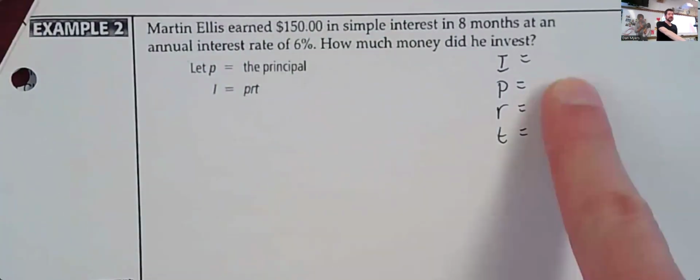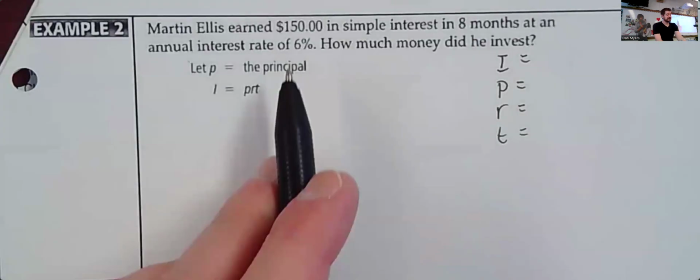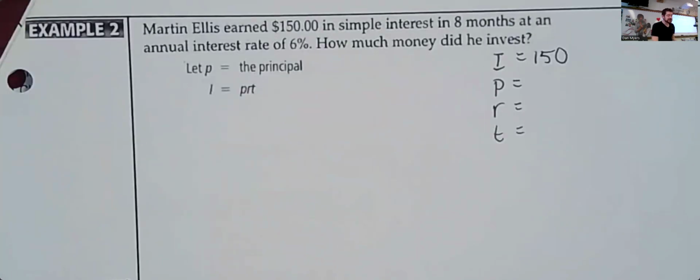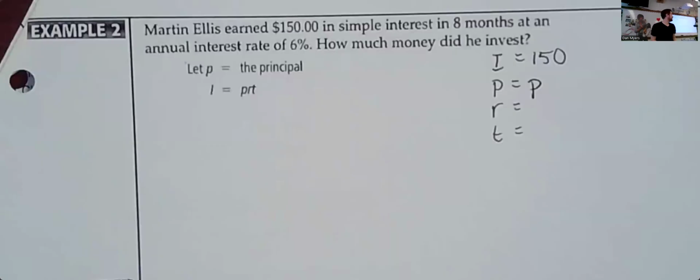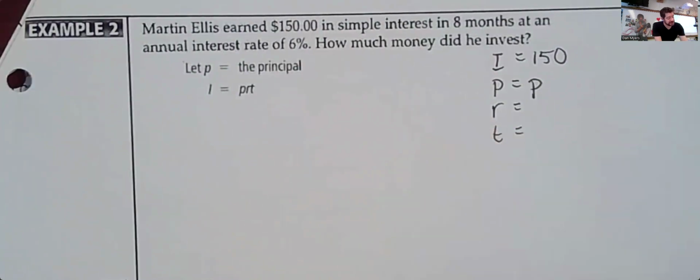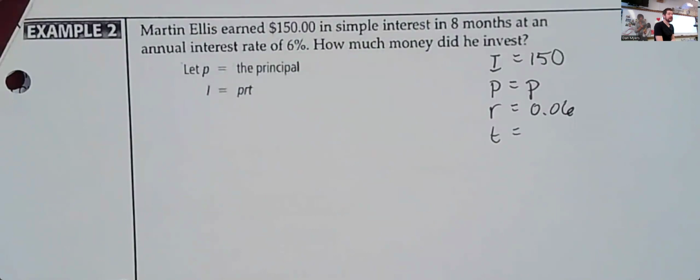So how much interest did he earn? What's our I value here? Wait, how much money did he earn in interest? 150. Yeah, he earned 150 in interest, so 150. Do we know the initial amount? No. Okay, so P is equal to P, because we don't know that. That's our variable. What's the interest rate? It's our R value. 6%. So 0.06. How much time has it been invested for?